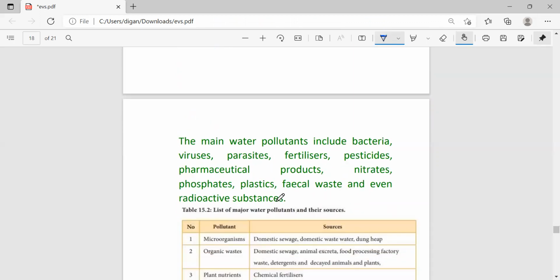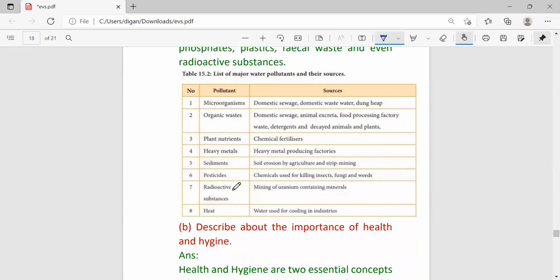The main water pollutants include bacteria, viruses, parasites, fertilizers, pesticides, etc. These are the list of major water pollutants and their sources: microorganisms, organic wastes, plant nutrients, heavy metals, sediment, pesticides, radioactive substances, and heat. These are the types of pollutants and these are the sources.